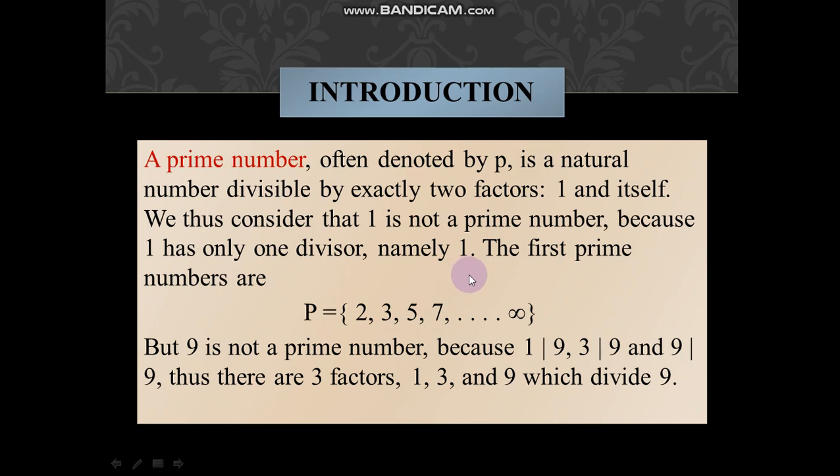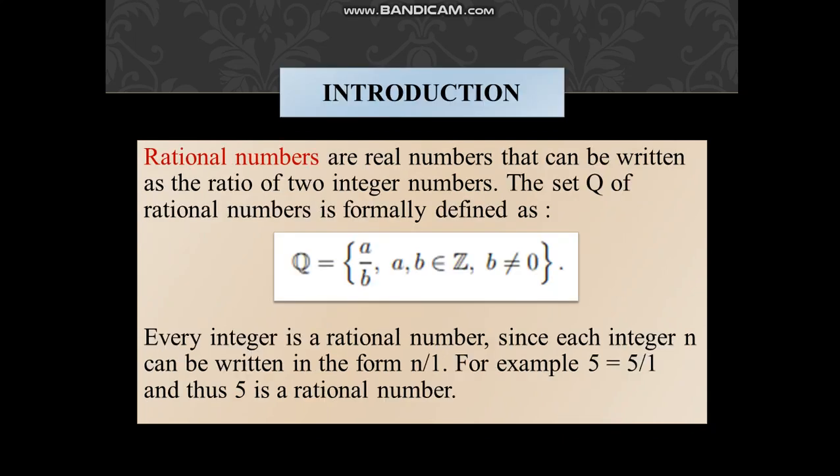The first prime numbers are 2, 3, 5, 7, 11. Even 15? No, 15 cannot be a prime number. Why? Similarly, 9 is not a prime number because it is divisible by 1, 3 and 9 itself. So it has 3 divisors, which is more than our requirement of 2. So 9 is not considered a prime number.